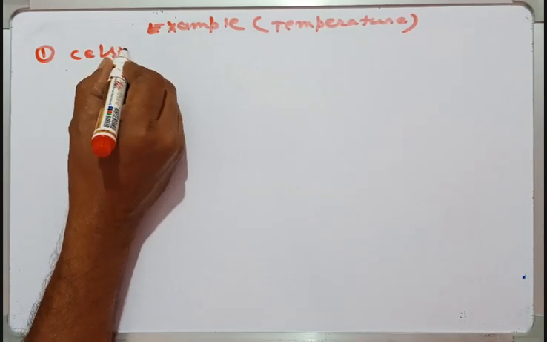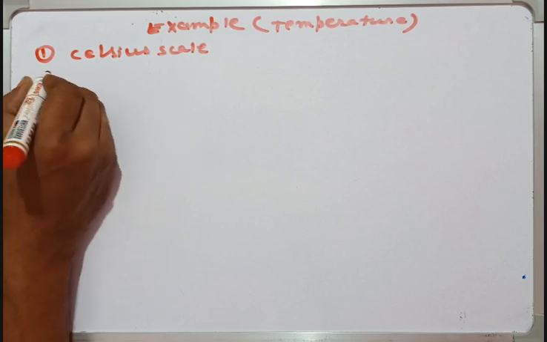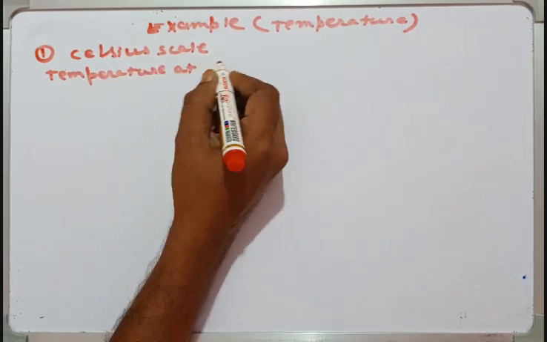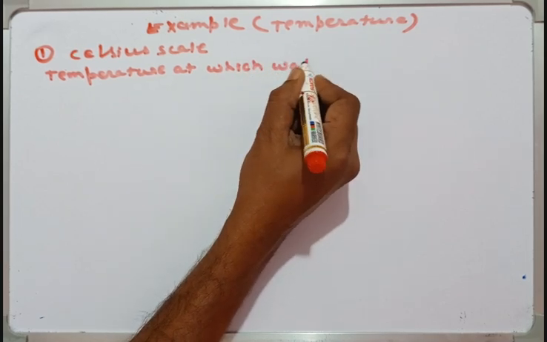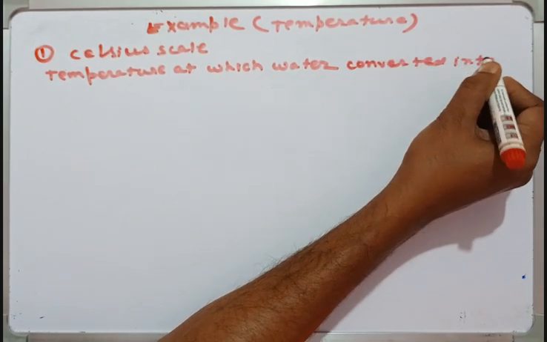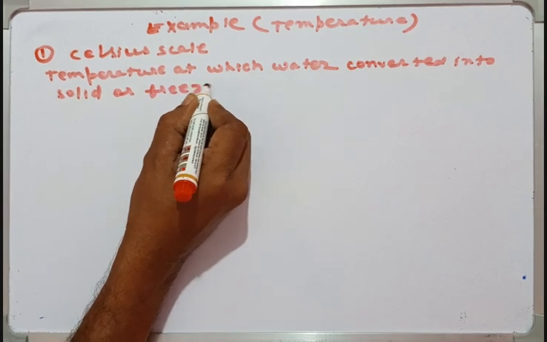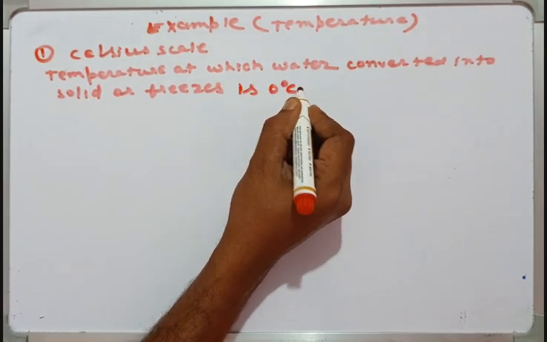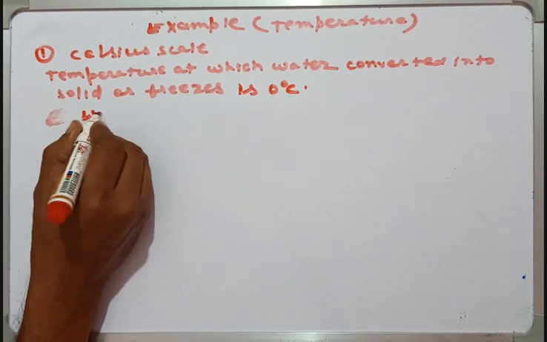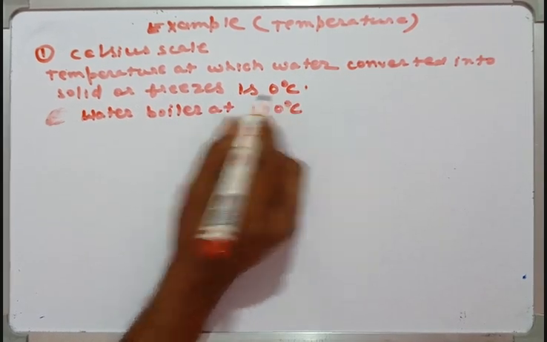Celsius scale: the temperature at which water converts into solid, or freezes, is 0 degree centigrade. Water boils at 100 degree centigrade.